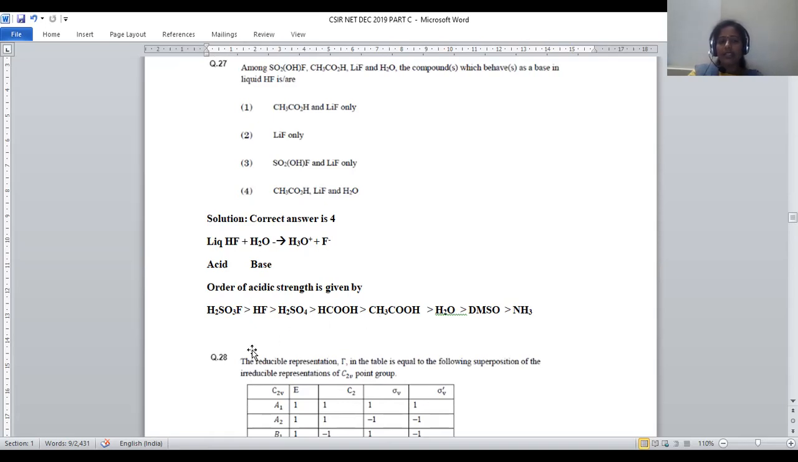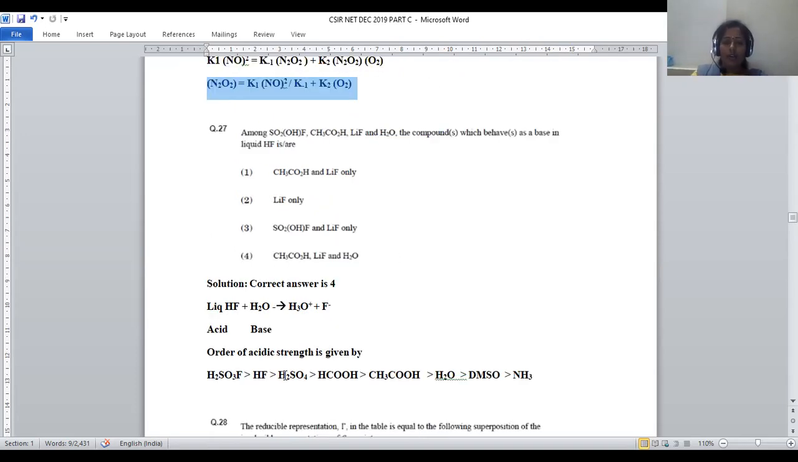In order to predict the remaining bases, the correct order of acid strength will be H2SO3F, which is the strongest, then HF, and then sulfuric acid, formic acid, acetic acid, water, DMSO, and ammonia. Ammonia is a mild acid, we can say it is a mild base. Basic nature will start here, right? So among all, any species below HF behaves like a base only. If above HF, the species behaves like an acid, right?